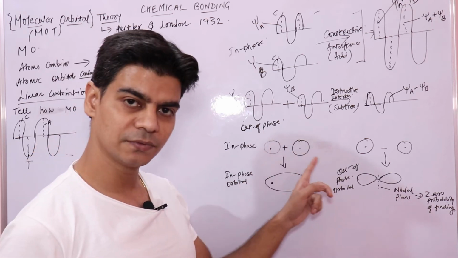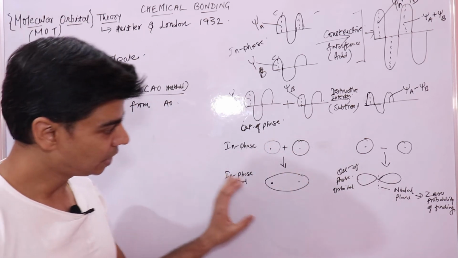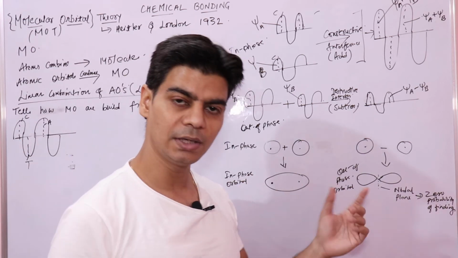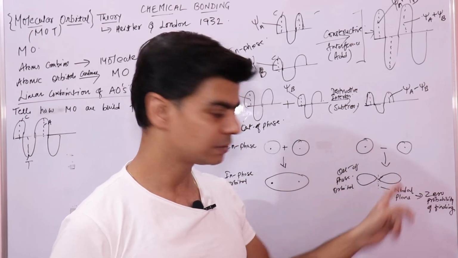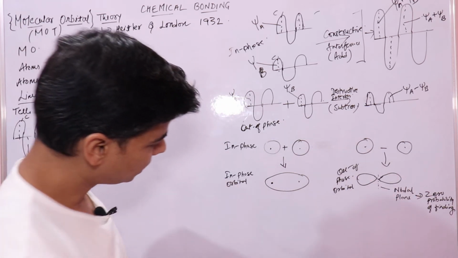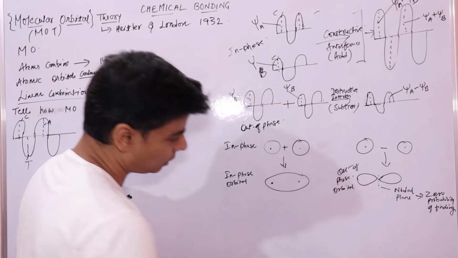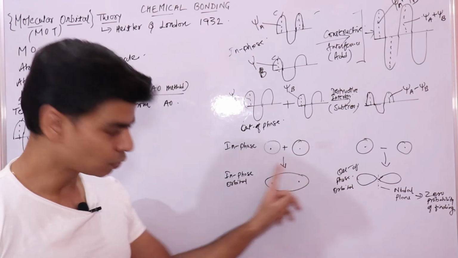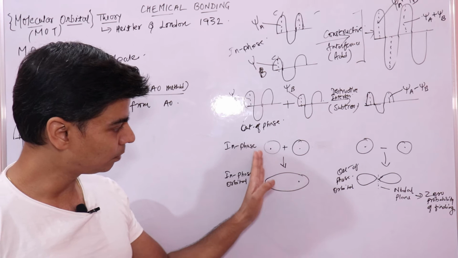When electron waves interact in phase, they give an in phase orbital; when these electron waves interact destructively, they may give an out of phase orbital, right? So here you can see the orbital that is formed, this in phase orbital, is spread over both the atoms.